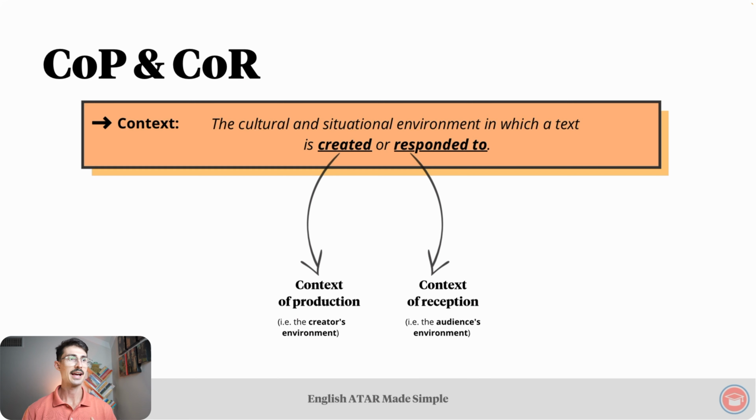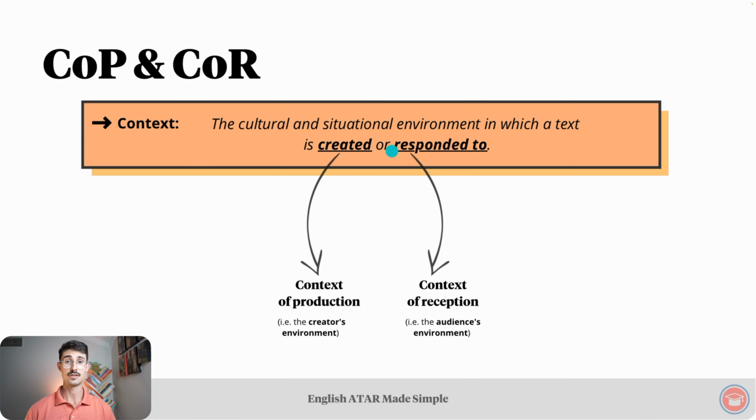This will come up as we go through this lesson, but I just want to flag it at the outset, because it's the way that I can easily understand the difference between these two types of context within this first category of context. And that is, the word created is really just a synonym for the word production. Creation, production basically mean the same thing. So that's how we go from created here to context of production here.